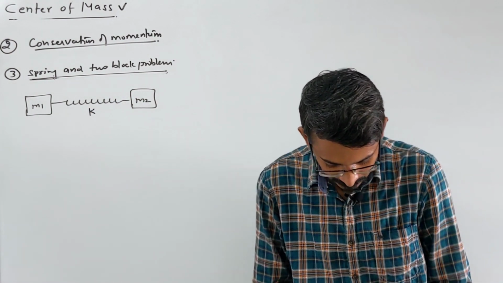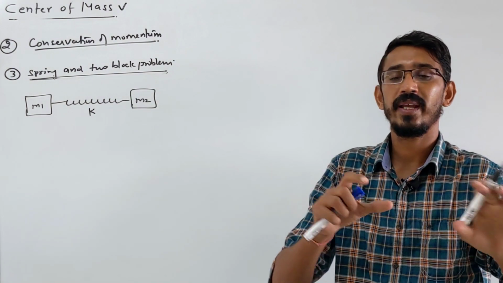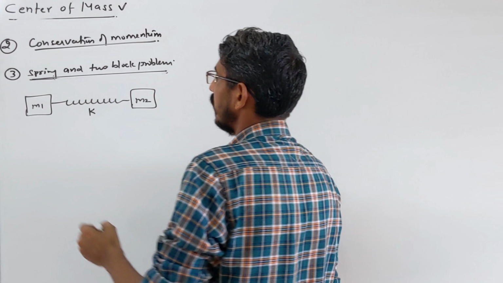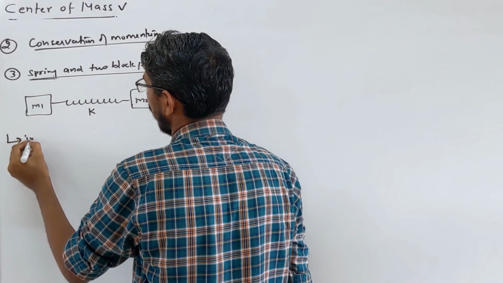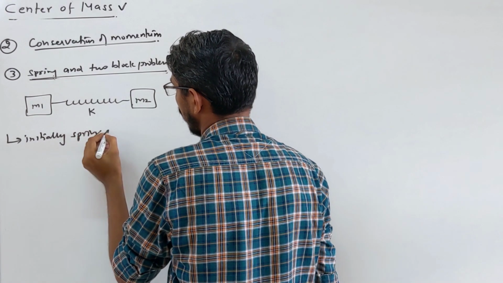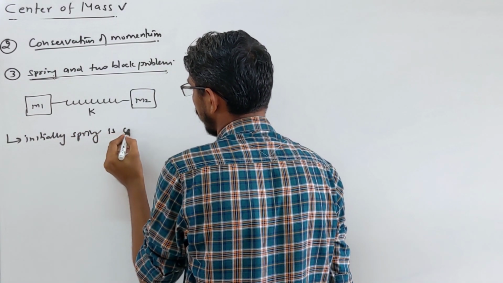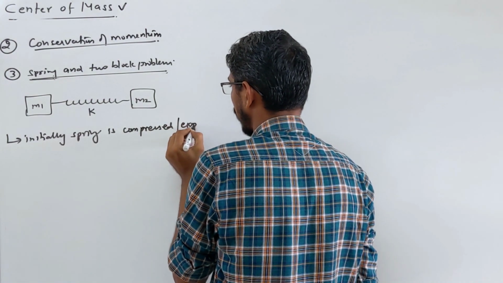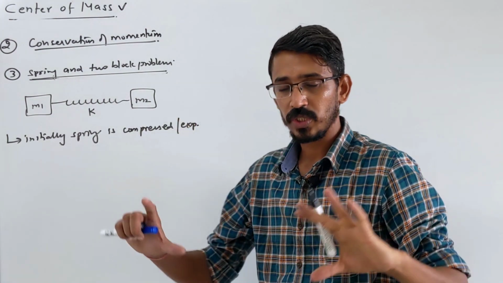This spring is either initially compressed or it was expanded, any one thing. So suppose compressed.